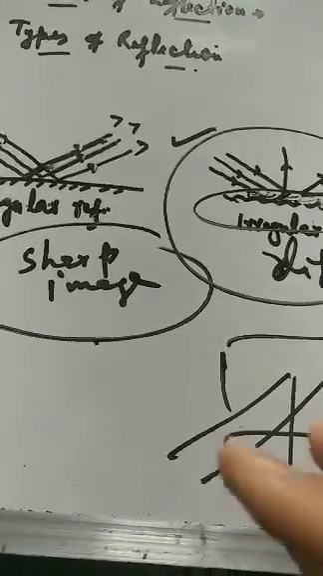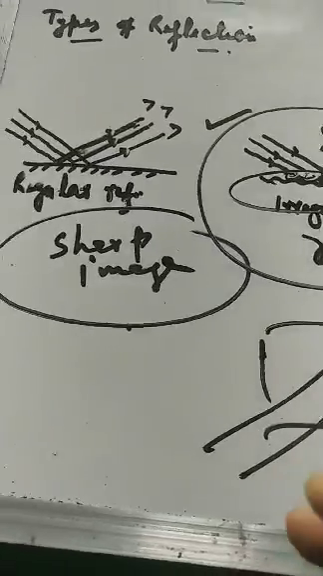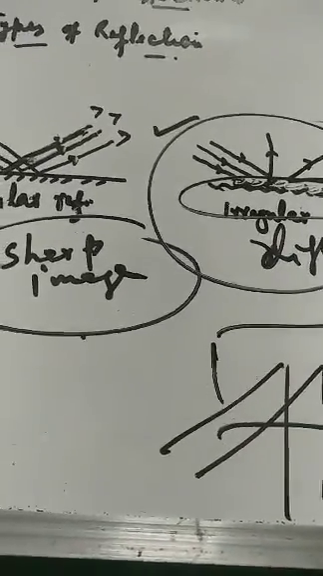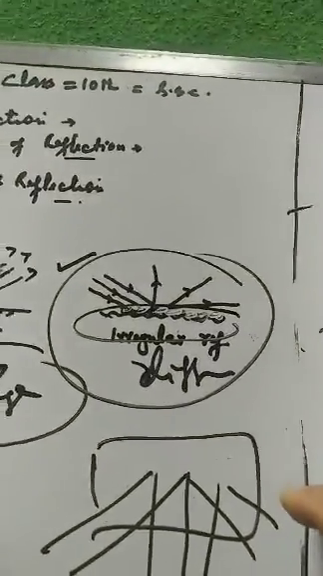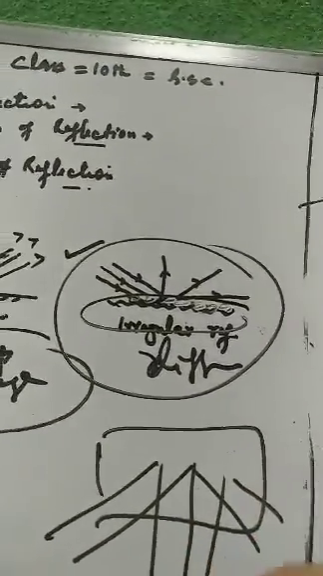An image is seen only when there is regular reflection. When we read paper or a book, there is irregular reflection. That is why we cannot see our face in the paper or in the book whenever we read the book or the newspaper. Okay, this is about regular and irregular reflection. And thanks.